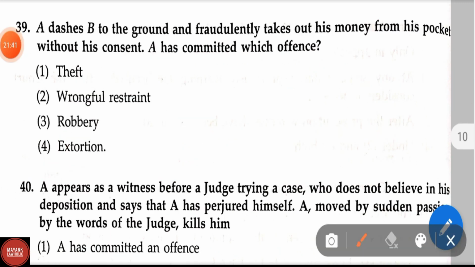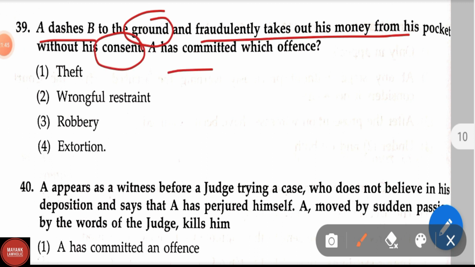39. A dashes B to the ground and fraudulently takes out his money from his pocket without his consent. A has committed which offense?